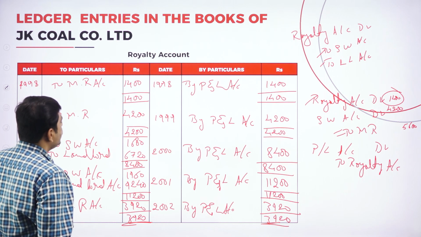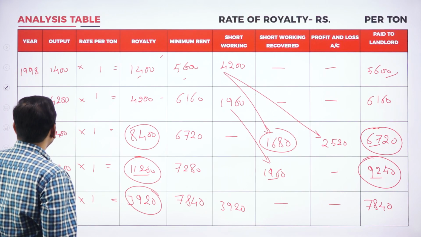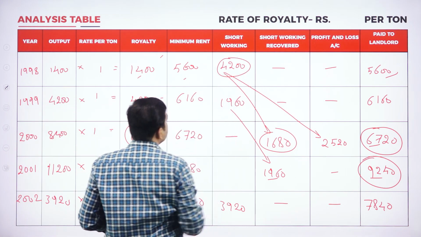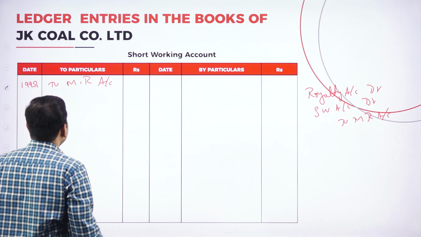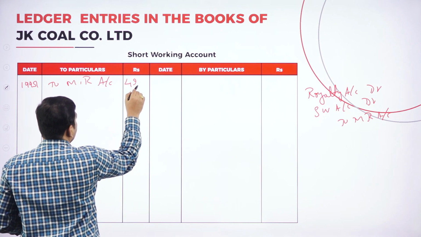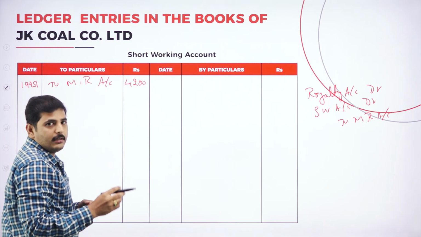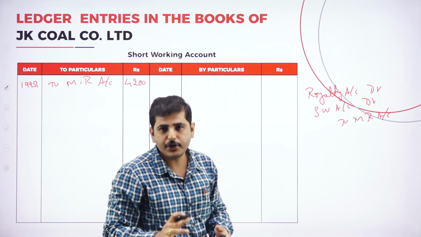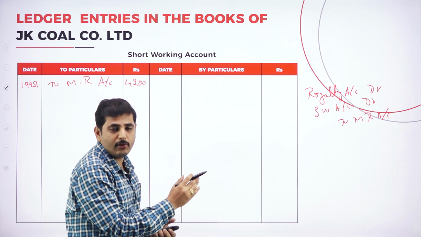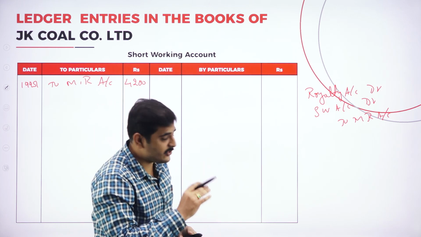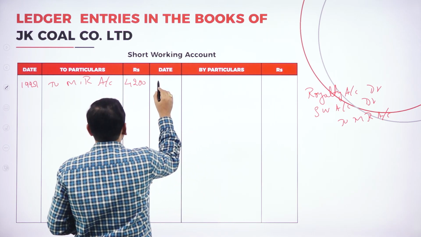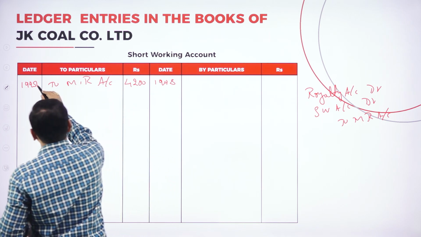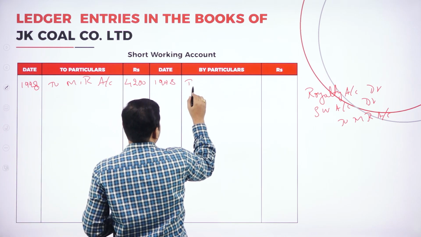So what is the short working in this year? 4,200 is the short working. So let's write 4,200. Again, in this year, could we recover the short working? No, we could not recover the short working. That amount should be carried down until it is transferred to profit and loss account. Okay, now let's see in 1998, by balance carried down.